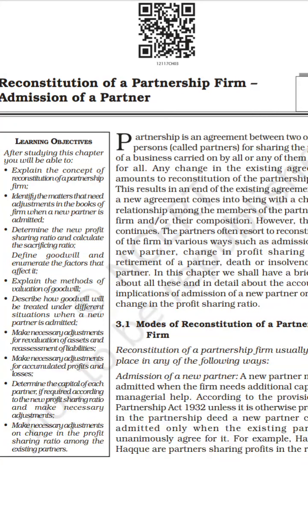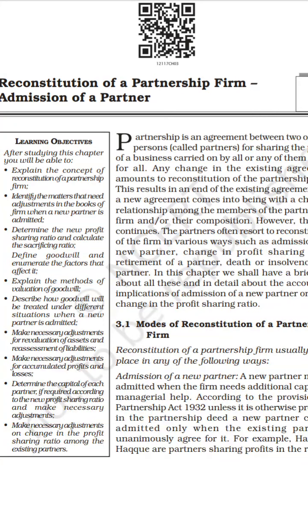Next, how to calculate the new profit sharing ratio and also the sacrificing ratio. First we will study the different types of modes, and next how to calculate the new profit sharing ratio and the sacrificing ratio. What is the sacrificing ratio? If a new partner is admitted into the firm, all the existing partners will definitely sacrifice some of their profit share to the new partner.